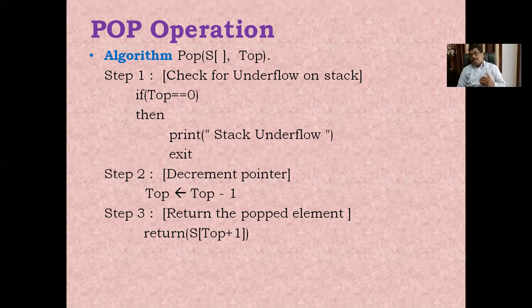Suppose it is not equal, meaning it is greater than 0. At that time it has some elements. Because of this, the top pointer is decremented, and we return the top value. Whatever the top is indicating, for example the third location, that value is returned, and the top is decremented by 1. Like this, we perform the pop operation.